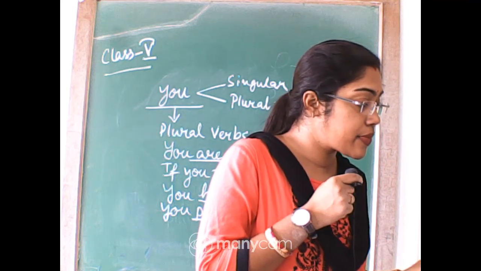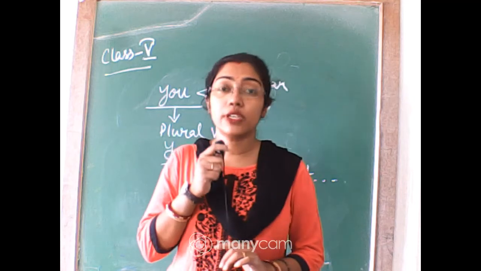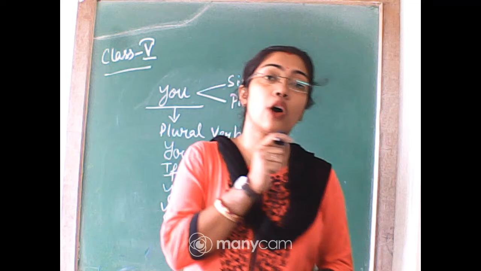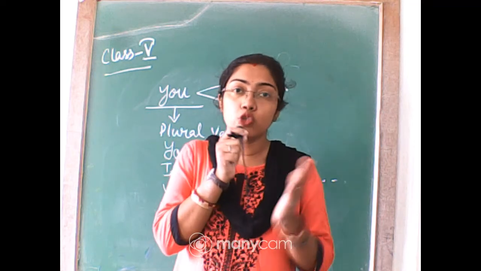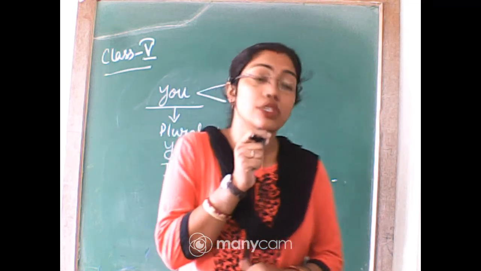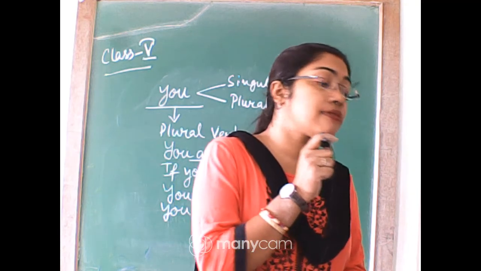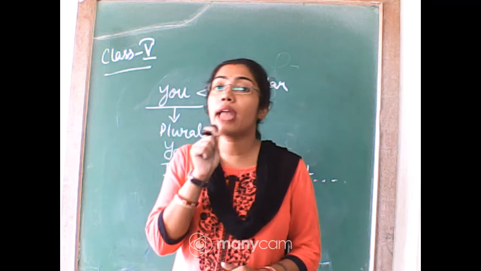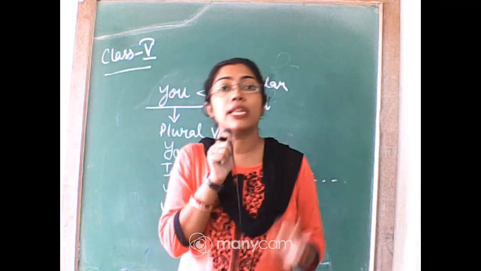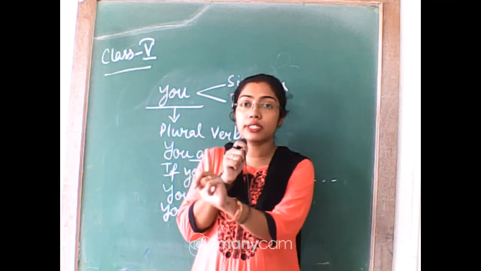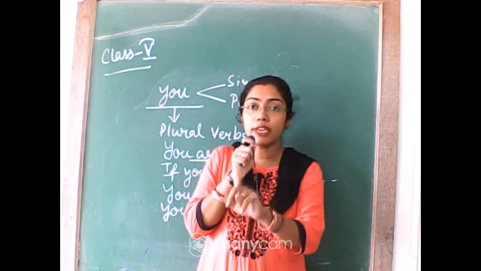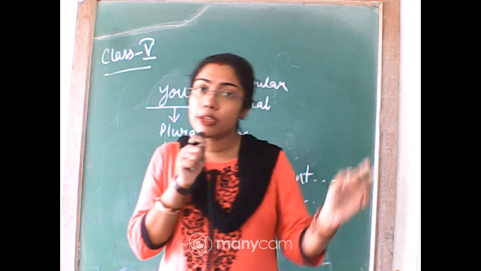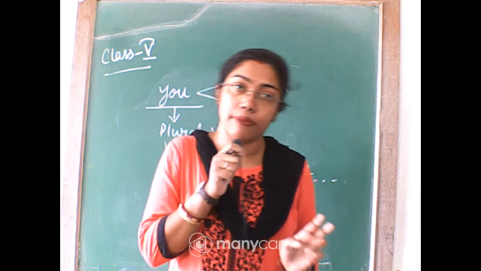Okay, and the last part that I want to explain right now is, when you are joining two singular nouns and pronouns using and, the verb that you are going to use will be plural. Means if I am telling Ravi and Rima, Ravi is one person, Rima is another person. So Ravi and Rima together becomes two persons. So in that case, the verb that I will be using will be plural all the time. Okay?